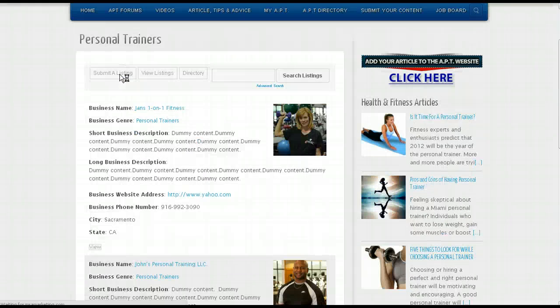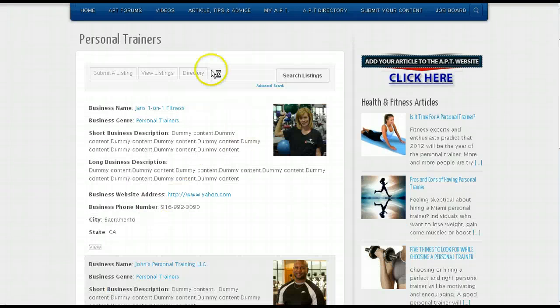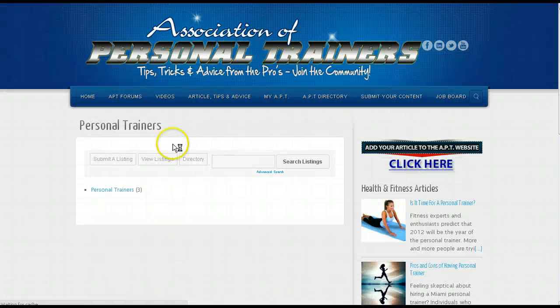And also what I wanted to show you, let's go back. If you click on directory, you'll see that you can have different categories. So for example, you could have one for personal trainers, one for coaches. You know about your business better than I do. There might be different categories of personal trainers.